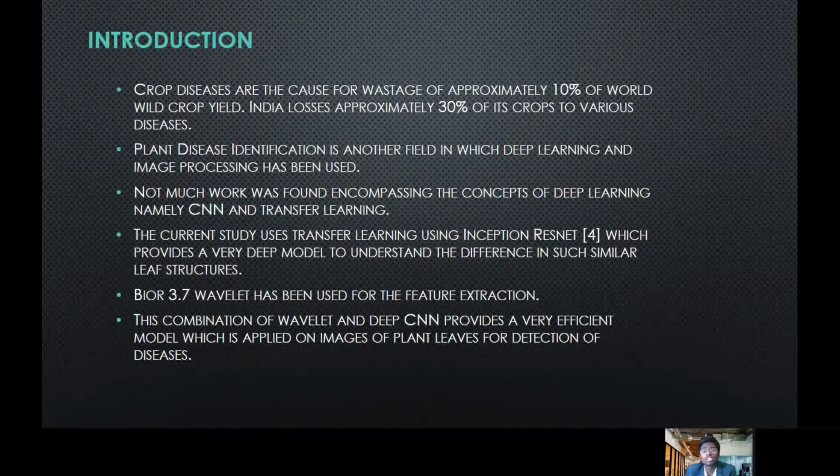The current study uses transfer learning using inception ResNet, which provides a very deep model to understand the difference in similar leaf structures. The wavelet used for the feature extraction is Bayer 3.7 wavelet, and this combination of wavelet and CNN provides a very efficient model which is applied on images of plant leaves for detection of diseases.